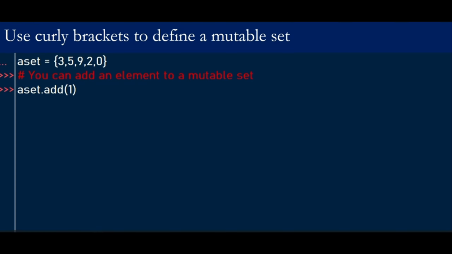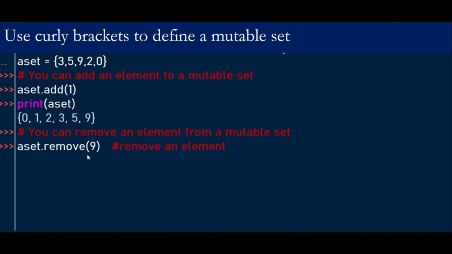So when we add a 1 and print the result, the outcome is, as you can see, sets are unordered. They're not in specified orders. See the order, they're not in the same order as the declaration. We can also remove an element from a mutable set. In this example, we want to remove a 9 from this mutable set. Print the result. You see that 9 is missing because we've used the remove function to remove a 9.